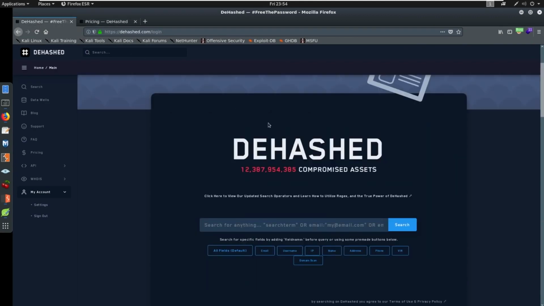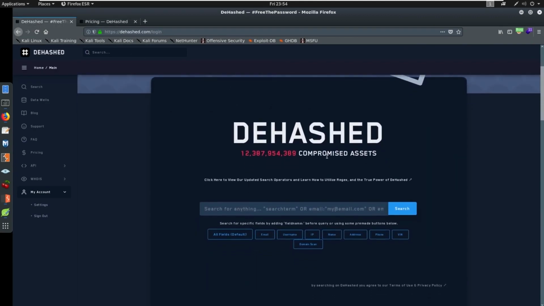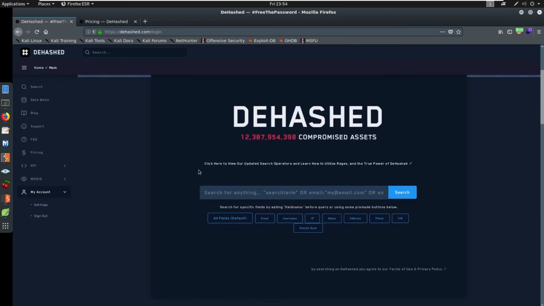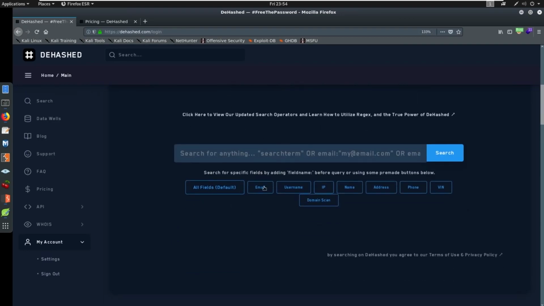Now let's talk about what dhash can do now that I'm logged in. We have the ability to search by, let me make this a little bit bigger, email, username, IP address, name, address, phone number, VIN. Okay, think about this. Say we know an email address. Say it's bob at tesla.com. We're not going to search this yet. We take Bob, and we know Bob has an account, and we're looking for him.